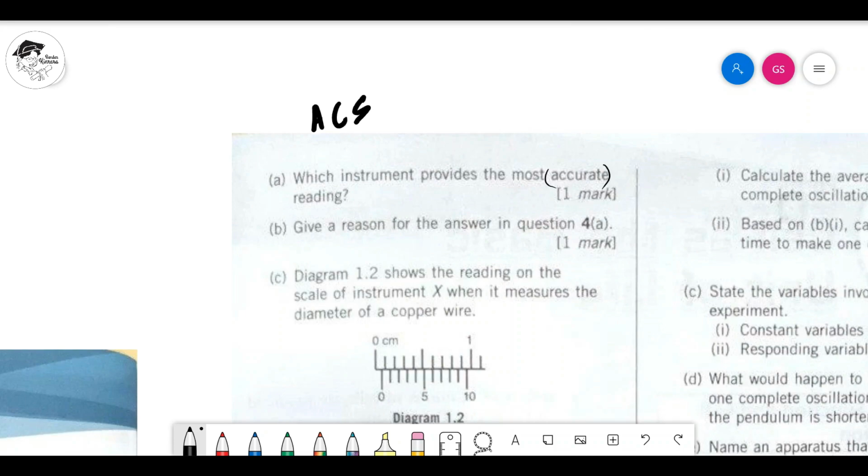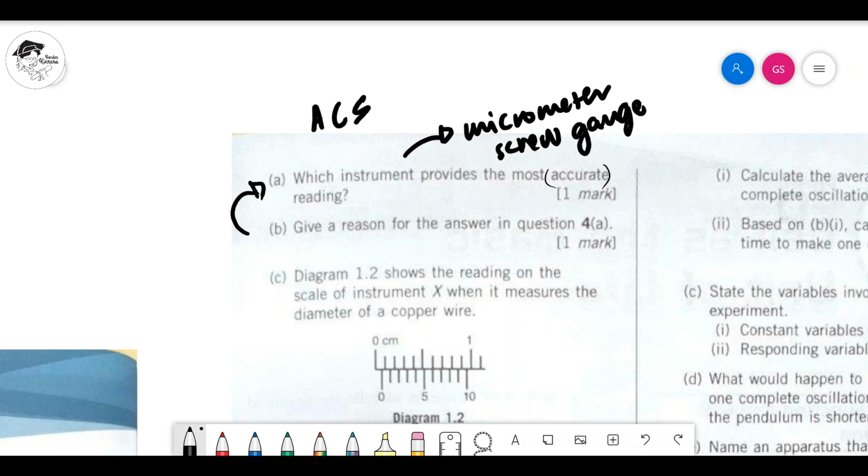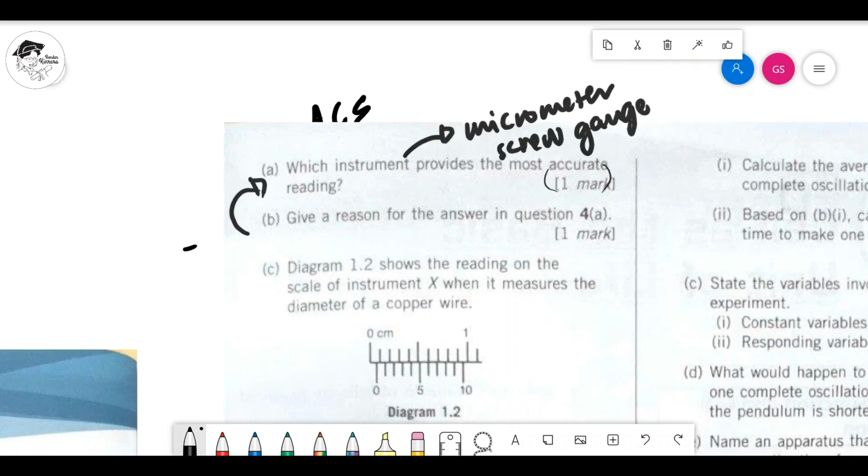So in this case, they're supposed to use sensitivity, but since they say most accurate reading, so we use the micrometer screw gauge. Actually, this pen nib, when it's bigger, it's better, easier to write. Okay, now B, give a reason for the answer in question 4A. Oh, I think here is where they want to explain this, which is fantastic, because you say that the smallest.